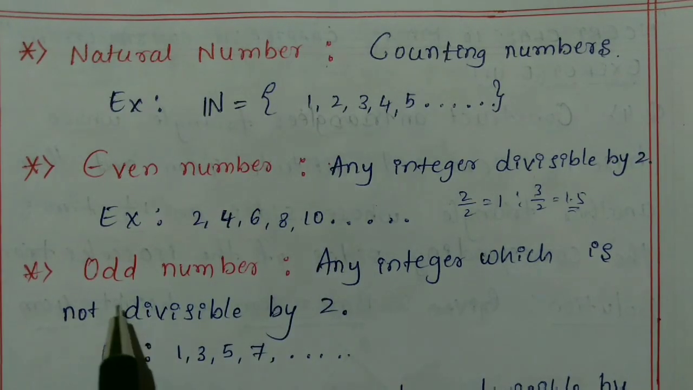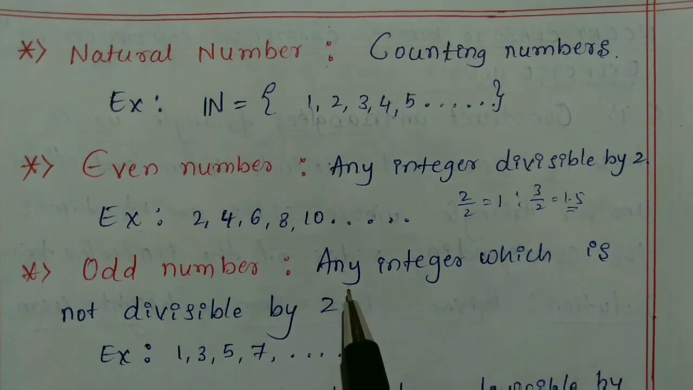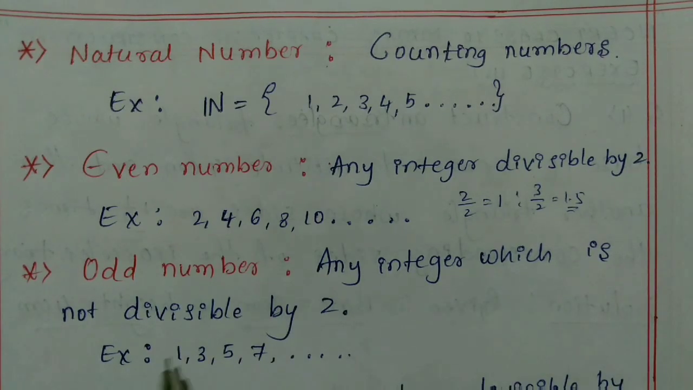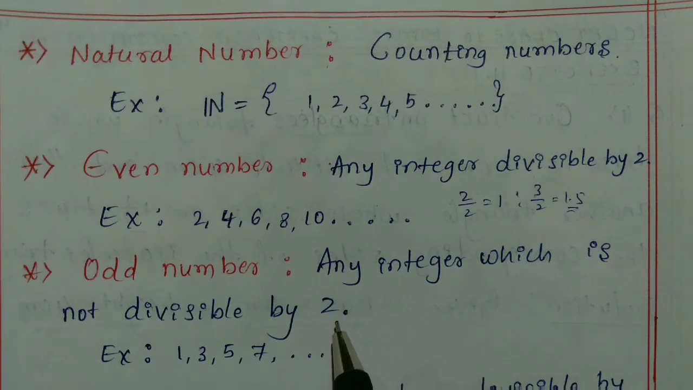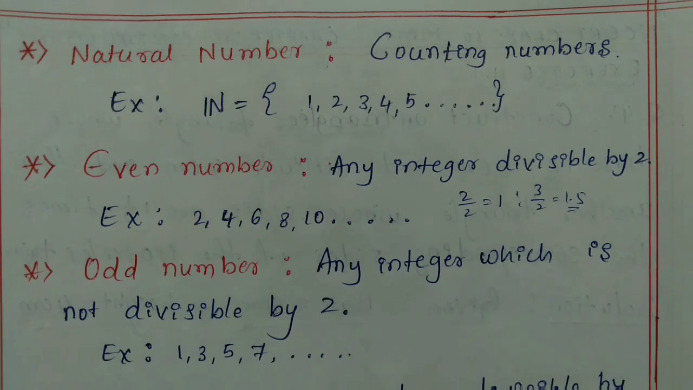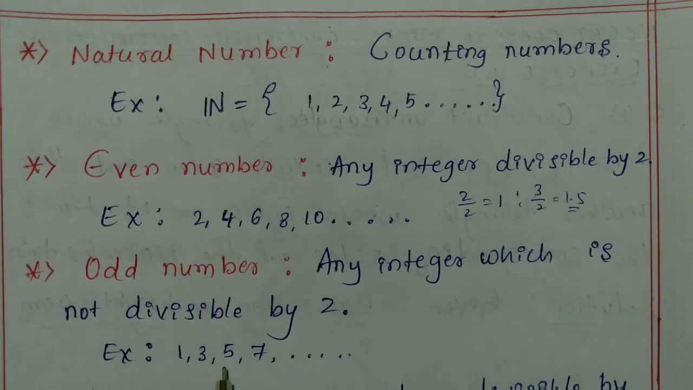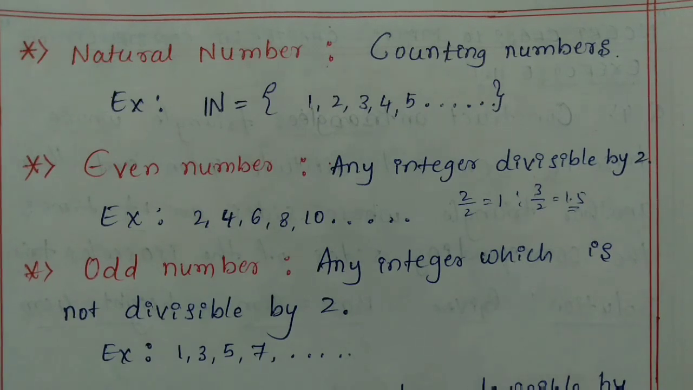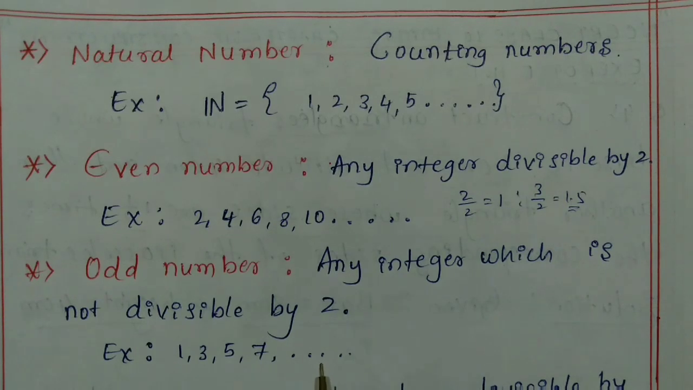Next one is odd numbers. An odd number means any integer which is not divisible by 2, or you can write any integer which is not an even number. Here you can take 1, 3, 5, 7. When you divide 1 by 2, you get 0.5. When you divide 3 by 2, you get 1.5. Similarly 5 also, similarly 7. So these all are examples for odd numbers.